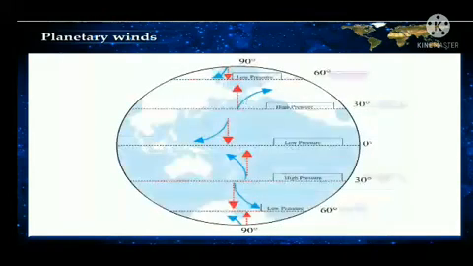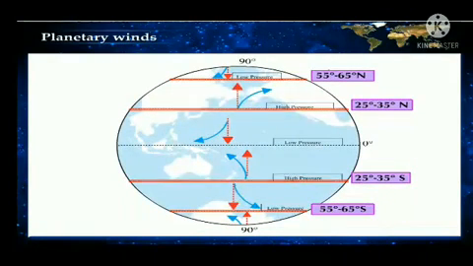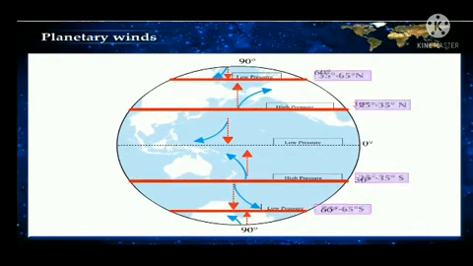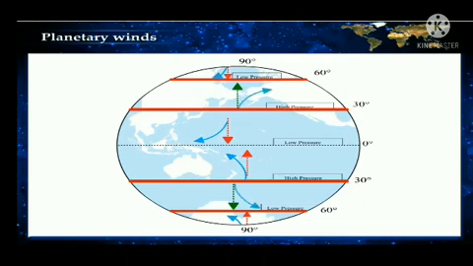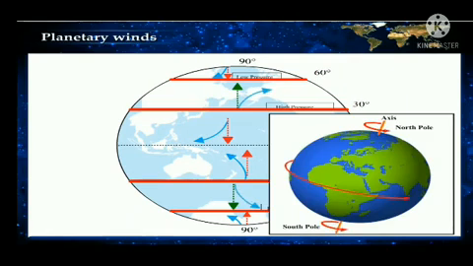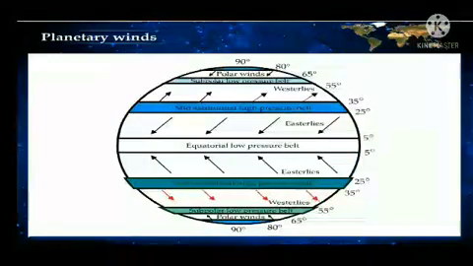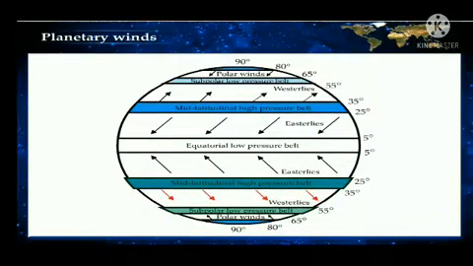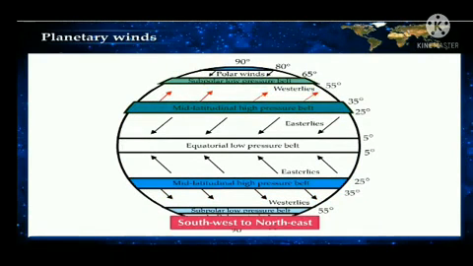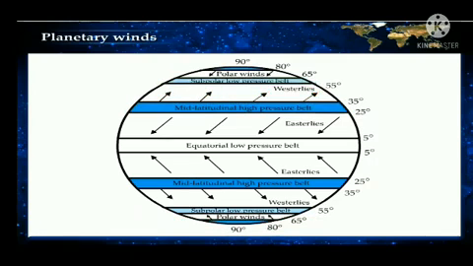In both the hemispheres, winds blow from mid-latitudinal high pressure belts to the subpolar low pressure belts situated near 60 degree parallels. Their original direction changes due to the rotation of the earth. In the southern hemisphere, these winds blow from the northwest to the southeast, and in the northern hemisphere, they blow from the southwest to the northeast. These winds are called the westerlies.